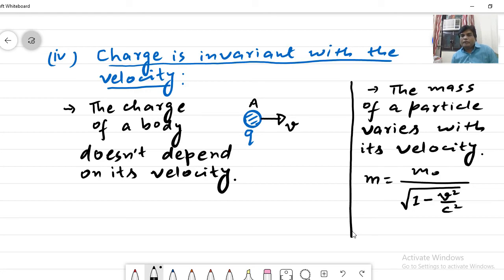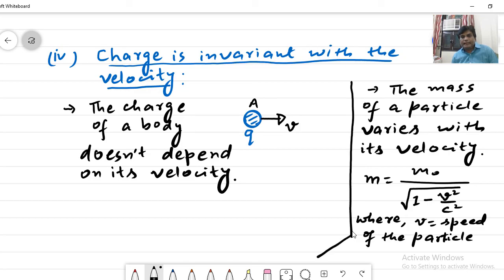In this equation v is the velocity or speed of the particle, whereas c is the speed of light.